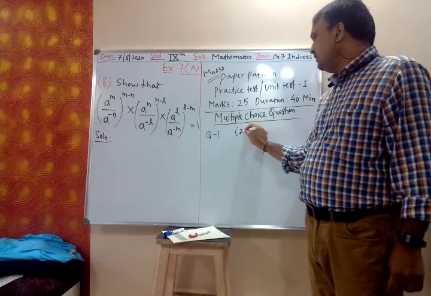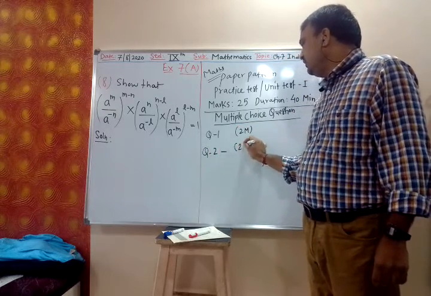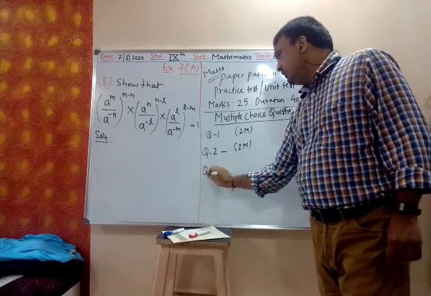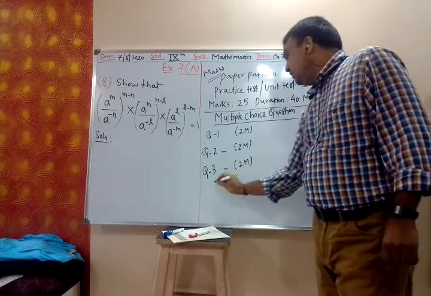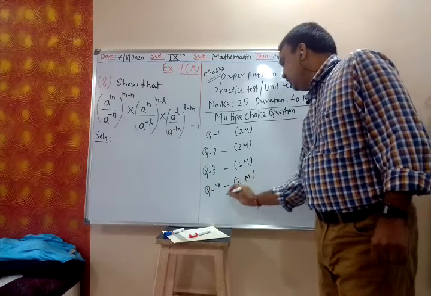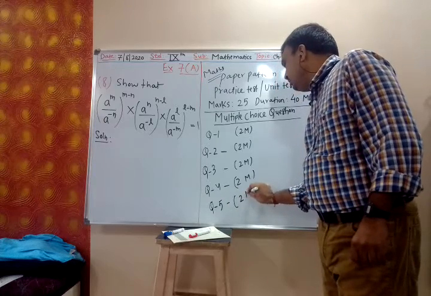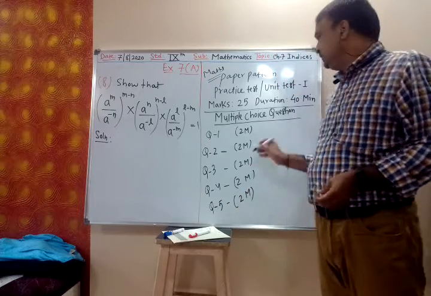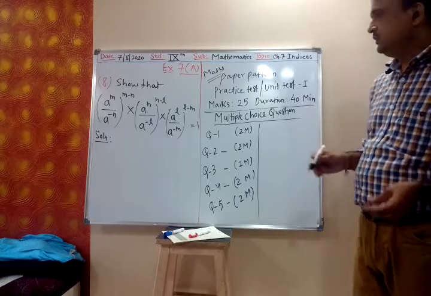It will carry 2 marks. Question number 2, again 2 marks. Question number 3, 2 marks. Question number 4, 2 marks. And question number 5, 2 marks. So there will be 5 questions of 2 marks, so that makes 10 marks.